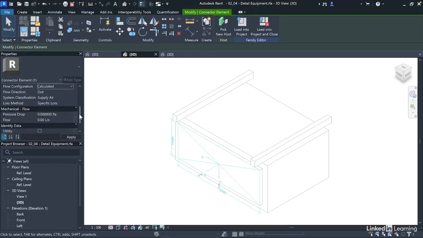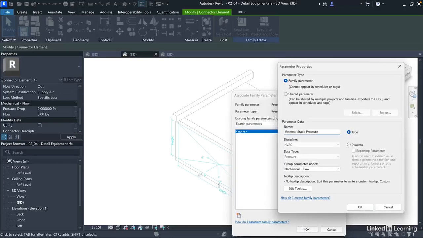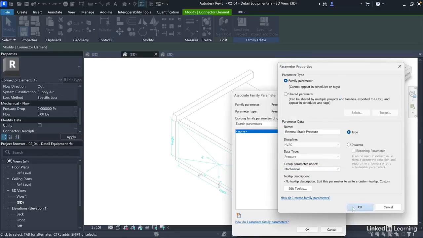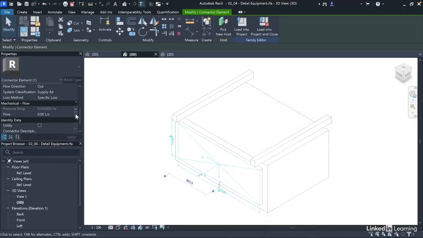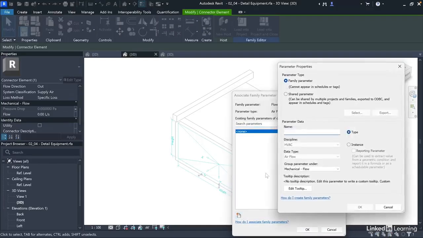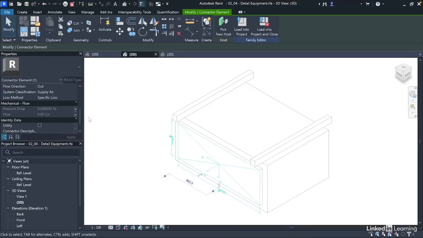Next, we'll associate family parameters with the flow and the pressure drop. So for the pressure drop, we'll call this external static pressure. We'll classify it under mechanical and leave it as type. Then for the flow, we'll call this airflow. Make it instance and classify under mechanical flow. Now we'll close this. So we've defined the properties for this supply duct.